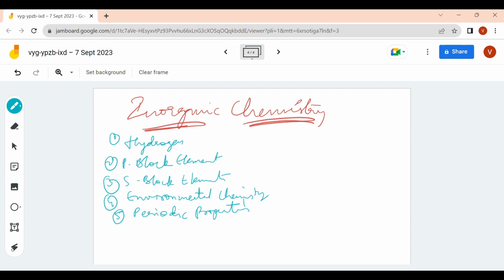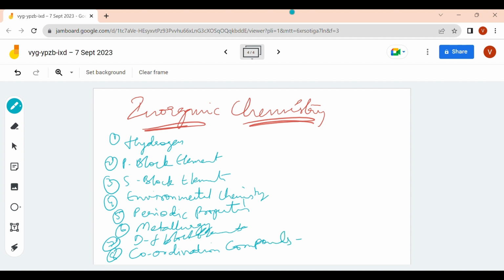Then you have metallurgy, D and F block elements. And you have your coordination compounds, which is a very important chapter. I hope it's clear. In coordination compounds you get 2 questions every time. Very important chapter.